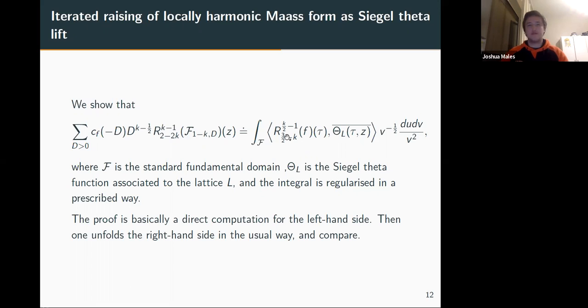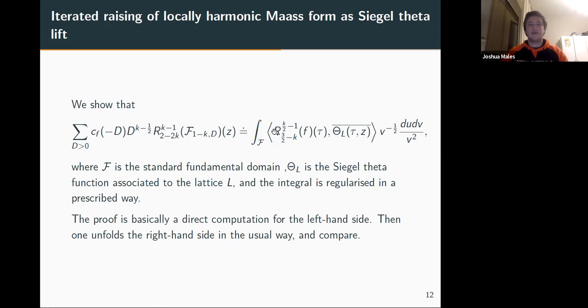It's actually pretty straightforward. On the left-hand side, you just compute, see what it is, and as one might expect, you can do this by induction. And on the right-hand side, you just unfold a theta lift in the standard way. So you can follow Borcherds's or Bruinier's habilitation here and just unfold this integral and see what you get out. And just compare them, and then there's some hidden constant here as well that just fixes.